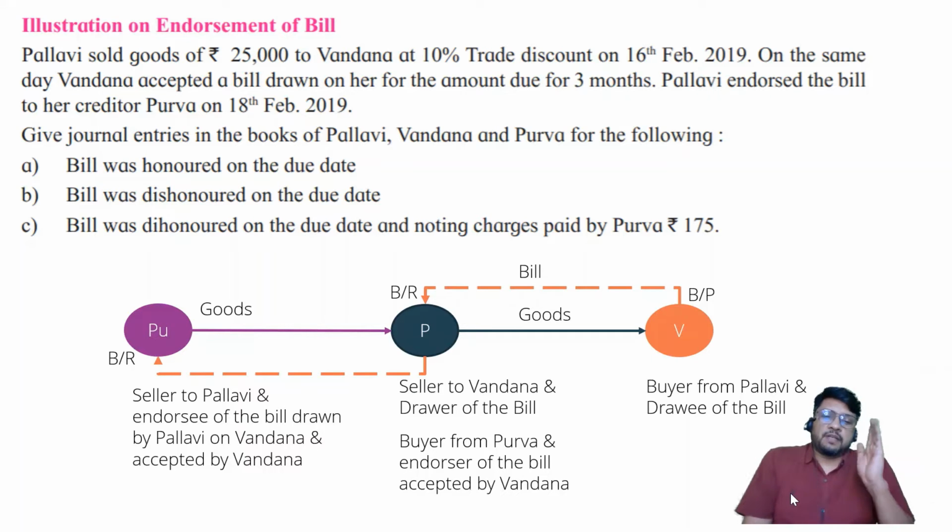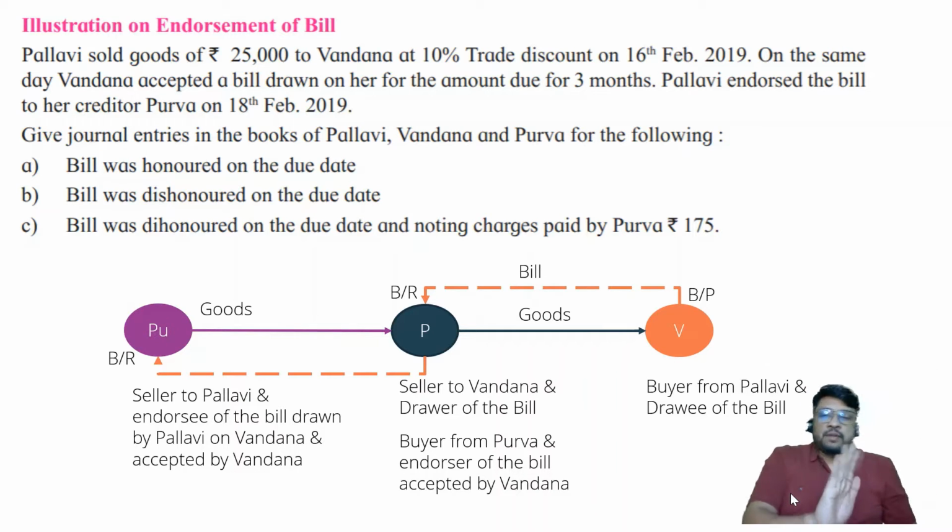I am repeating again, bills payable for Vandana becomes bills receivable for Pallavi, becomes again bills receivable for Purva. Purva may again endorse it to somebody else. So this process of endorsement may happen continuously up to the due date of the bill, and the person who holds the bill at that point of time on due date will go to Vandana,